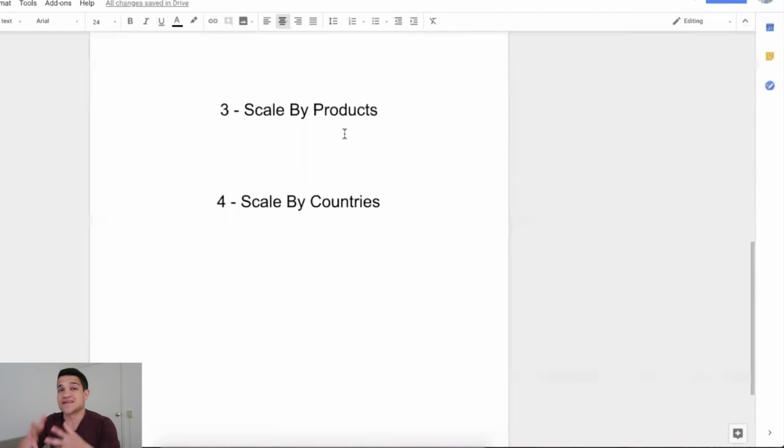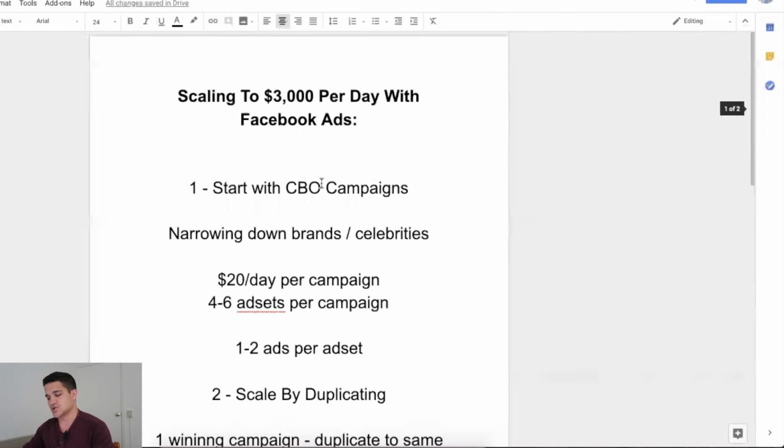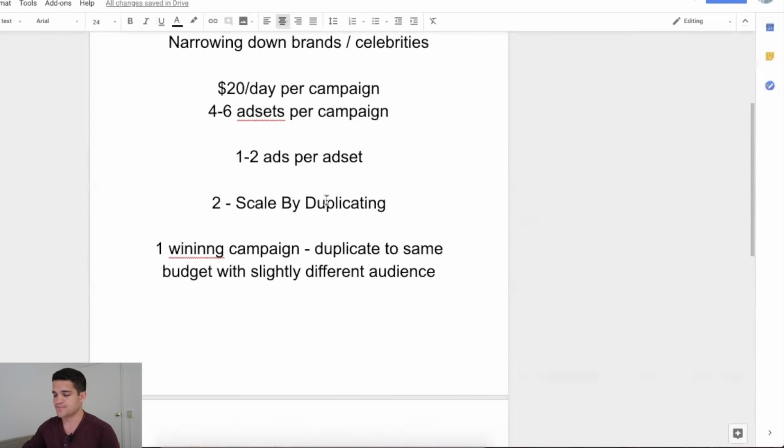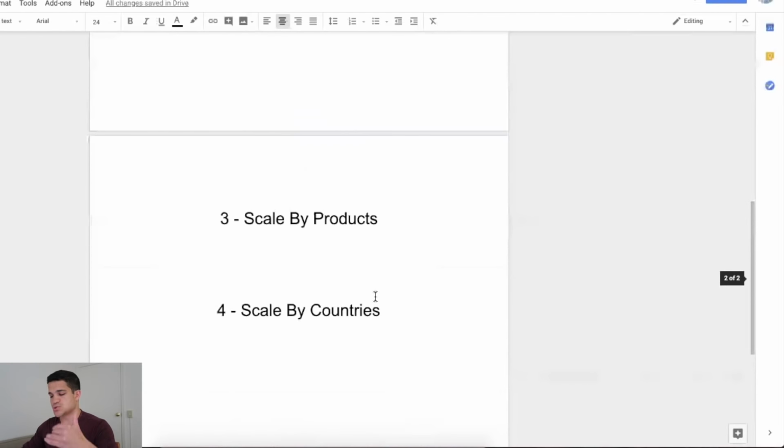And now we're getting to 10,000 a day with multiple products. So what you can do is do the same process. Start with a CBO, narrow down brands, $20 per day per ad set, 4 ad sets per campaign. Per day per campaign, 4 to 6 ad sets. And then you start the same process. You start duplicating the same campaign, everything. And then you do it for another product. The same thing for another winning product.